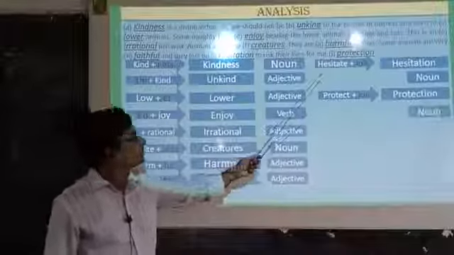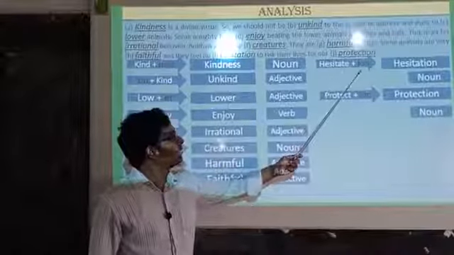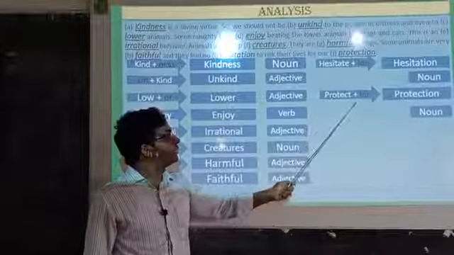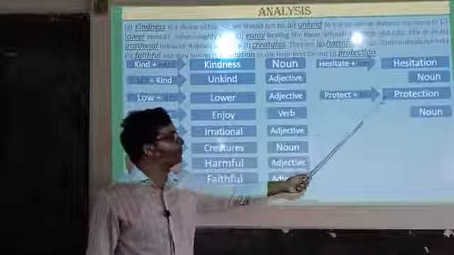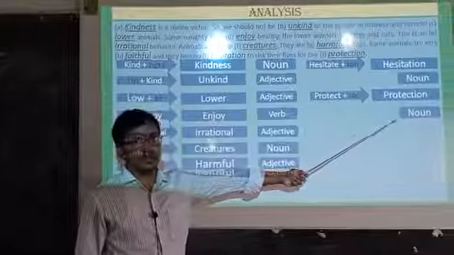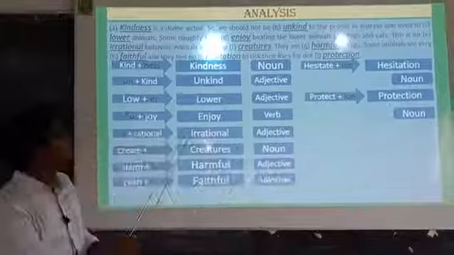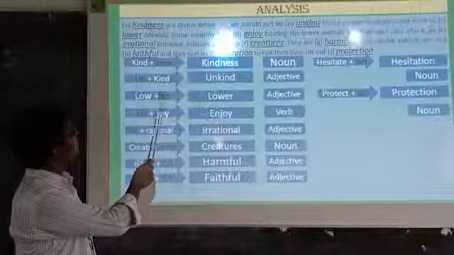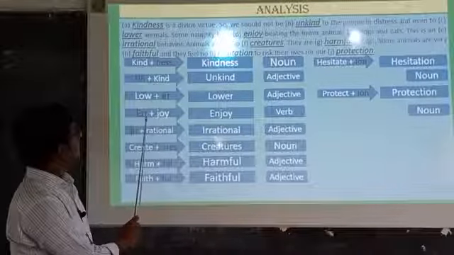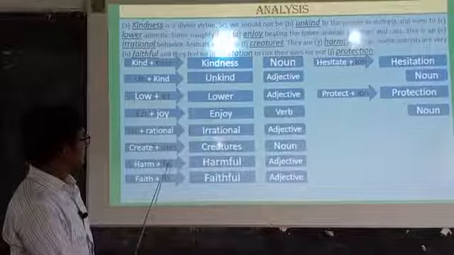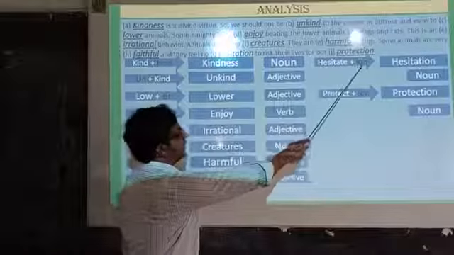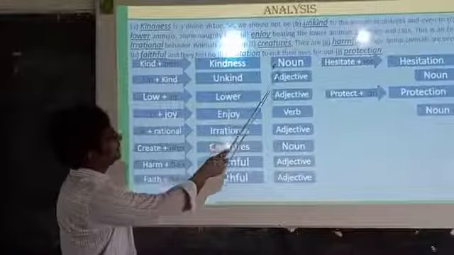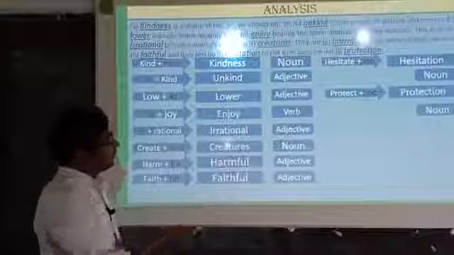The students, please pay attention. Hesitate is a verb, we have added ion: hesitation. Hesitation is a noun. We have added ion with the verb protect, and it has become protection. Protection is a new word now. So you see, with the root word we have added so many letters or groups of letters: ness, un, er, en, ir, ures, ful, ful, ion, ion, and these words have become new words, and new parts of speech: noun, adjective, verb.